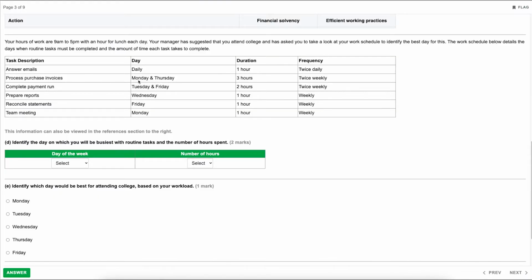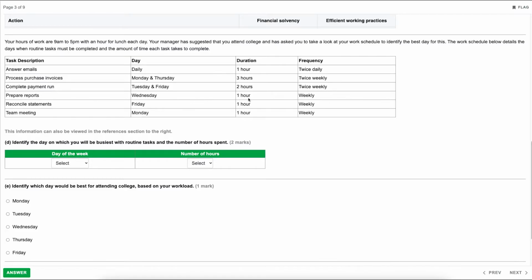So this is process purchase invoices. And this is a 3-hour task. And it's obviously done twice weekly because it's done on a Monday and a Thursday. So as it stands, Monday and Thursday would be our busiest days. But let's keep going. So complete the payment run on a Tuesday and Friday. However, this is only 2 hours. So as it stands, Monday and Thursday are still our busiest days.